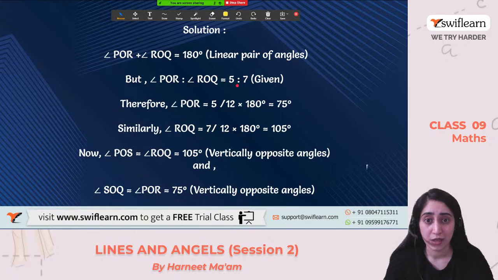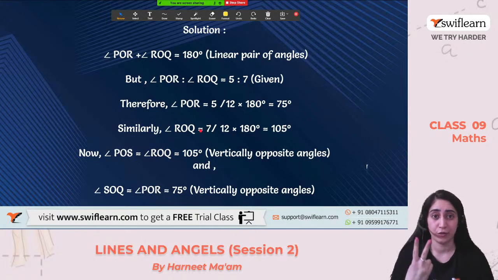Now the ratio is given to us that they are both in the ratio 5:7. Now we know that when we convert a ratio into a fraction, the numerator is the ratio and the denominator of the fraction becomes the sum of both the ratios. So 5 plus 7 is 12. So angle POR will be 5/12 into 180 degree. Why 180 degree? Because the total is 180 degree, right? From this, we calculated the value of angle POR, which comes out to be 75. Similarly, putting the value 7/12, we get 105 degree for angle ROQ.